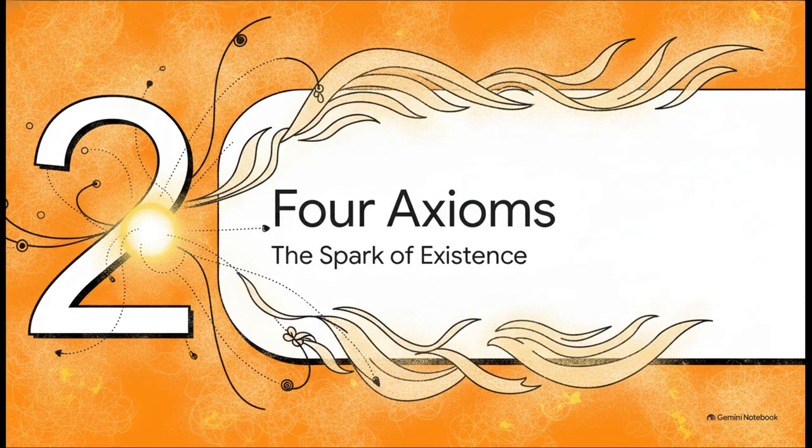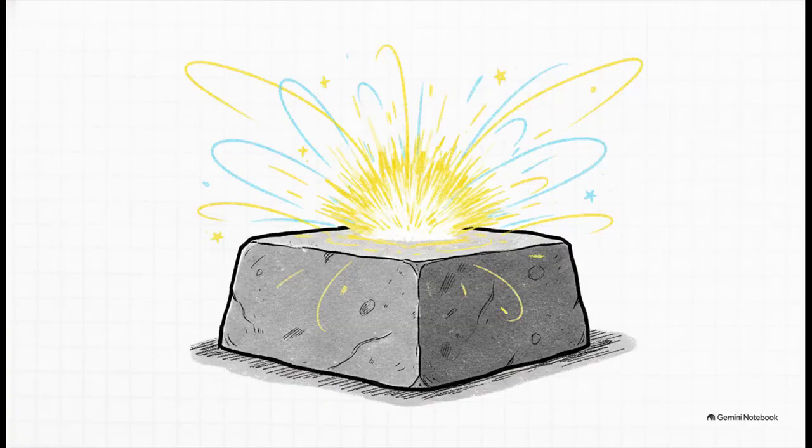Section 2, the 4 fundamental axioms, the spark of existence. To build a universe, we have to go all the way back to the very spark of existence and find a starting point that is just undeniable. The Gilde model establishes a rock-solid philosophical foundation using 4 self-evident truths. And don't worry, there's no complex math required to understand these yet. They're purely logical starting points that serve as the ignition for literally everything else that follows.